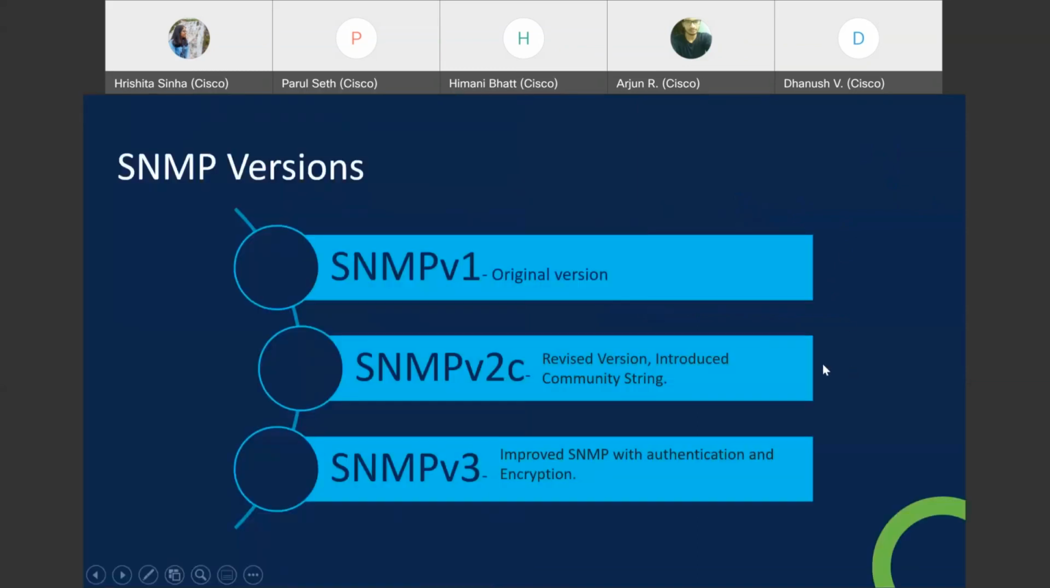We have three SNMP versions. The first one was the original one, and the second one introduced the community string. It is kind of like a password. If you don't provide that password, you won't be able to get or set anything. Version 3 is the latest and most improved one, because it gives us authentication and encryption so that nobody can look over your network.